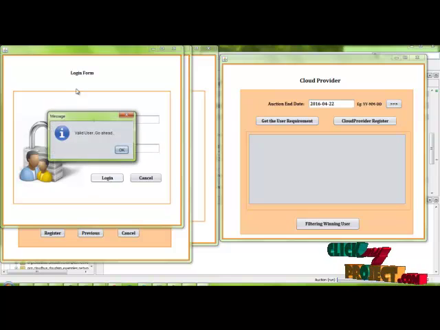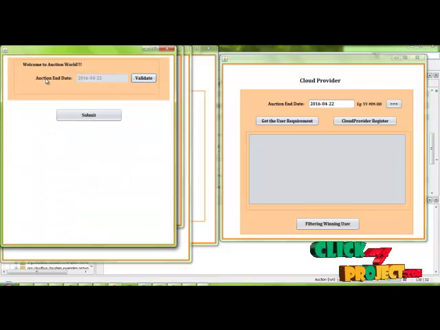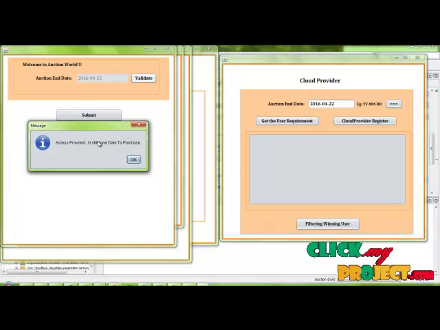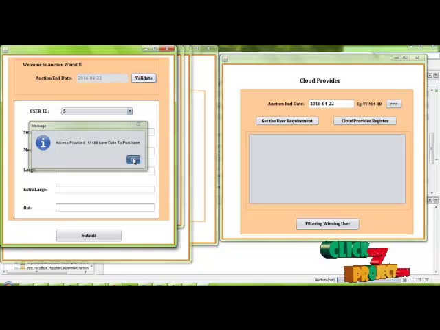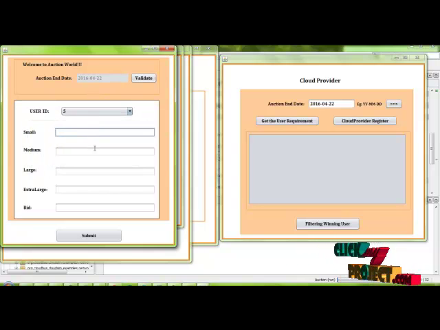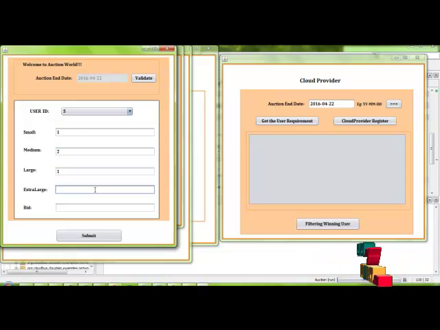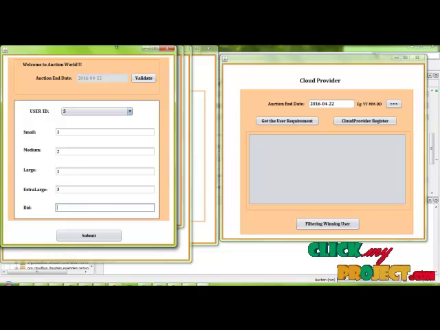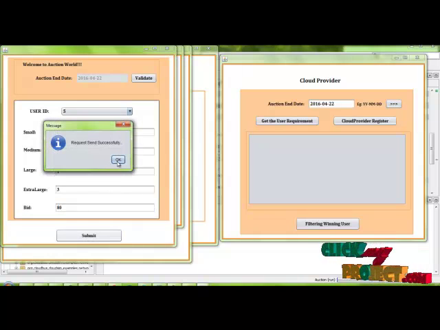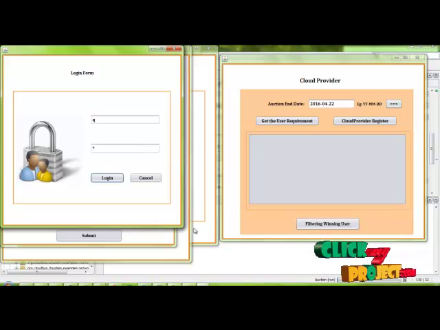Enter the username and the password that were in the registration form. Here the auction end date is 22 and it checks the validation. The access is provided, you still have the date to purchase, because it validates the current date with the auction end date. Then enter the number of VMs. In small size we require 1, medium 2, large 1 and extra large 3. Then we enter the bid amount. They bid for $80. Request sent.